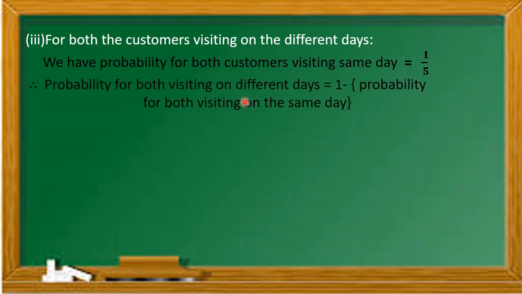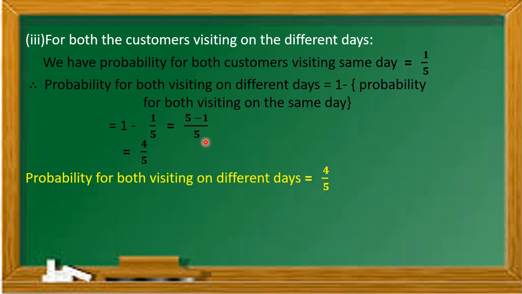So probability for both visiting on different days is 1 minus probability for both visiting on the same day, which is 1 minus 1 by 5, or by taking the LCM, 5 minus 1 by 5, is 4 by 5. So both will visit on different days with probability 4 by 5.